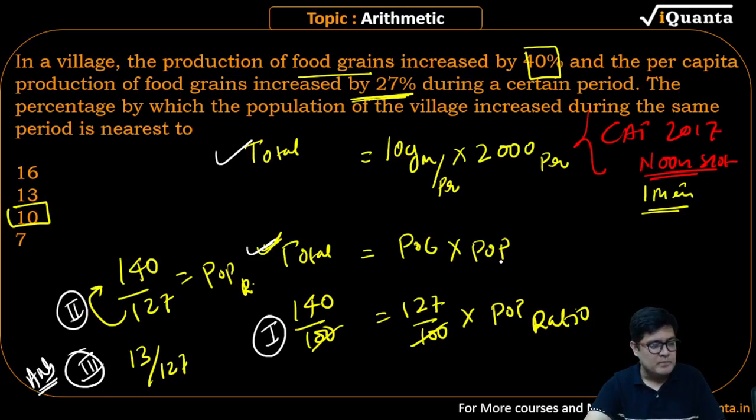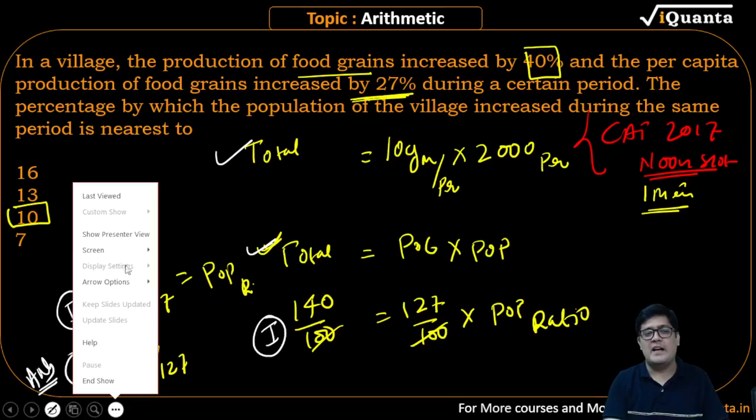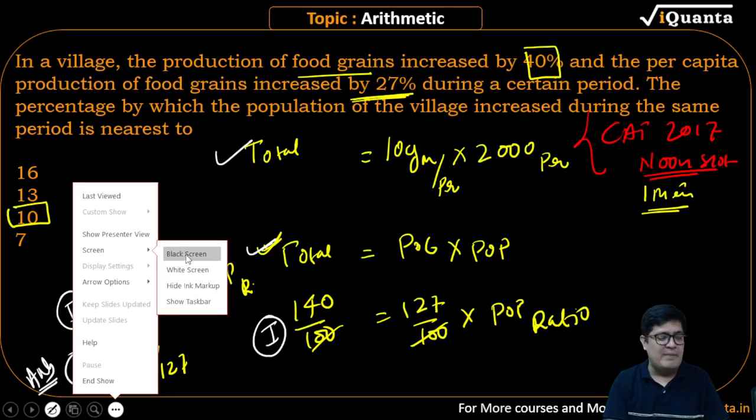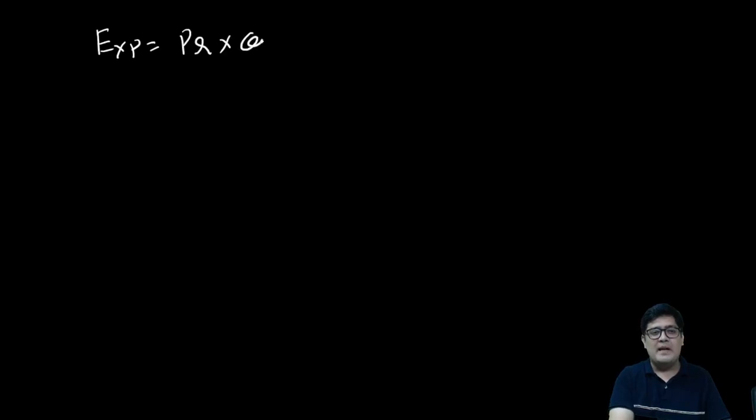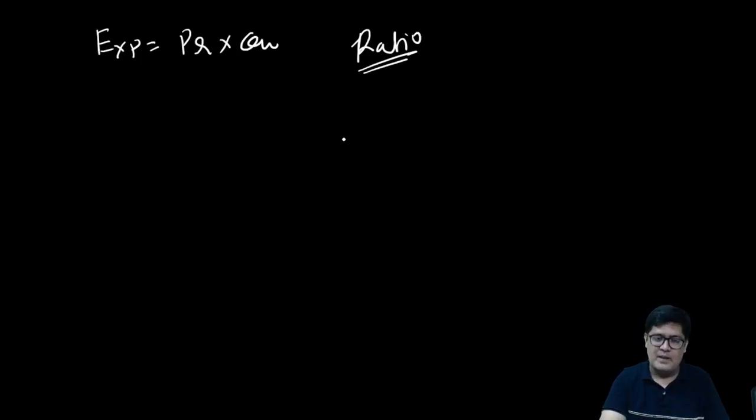Yes. Chalo. What have I done here? Sir, what have you done? Sir, what kind of black magic is this? Listen to this. Expenditure is equal to price multiplied by quantity. This we know. So rather than applying the formula, I am applying what is called the ratio method.